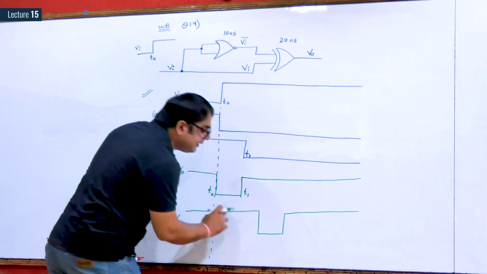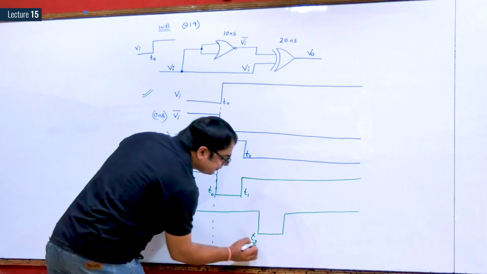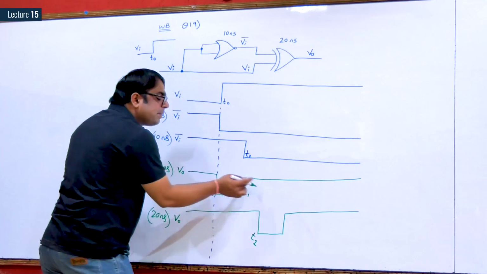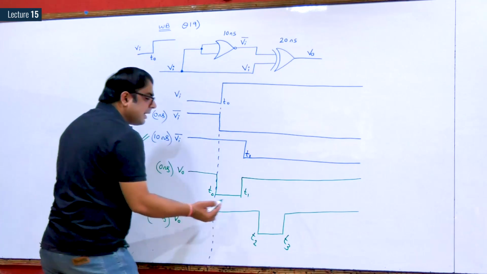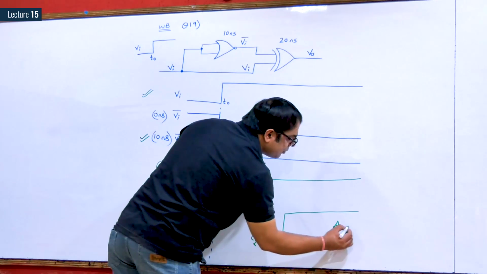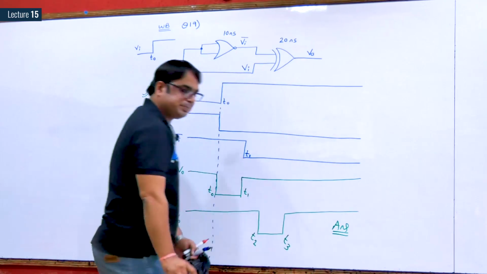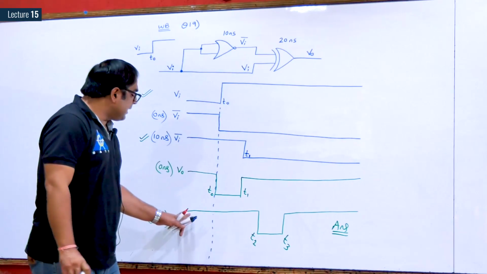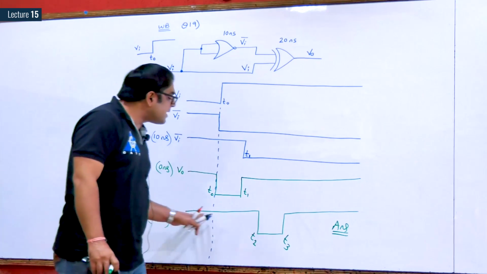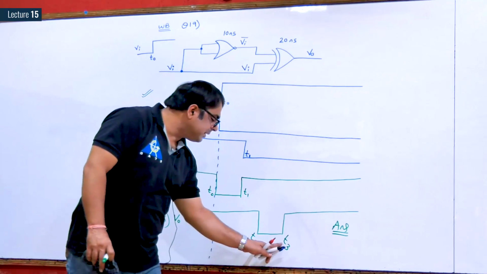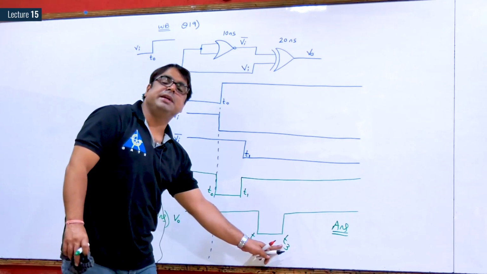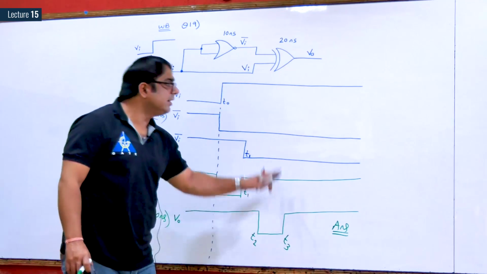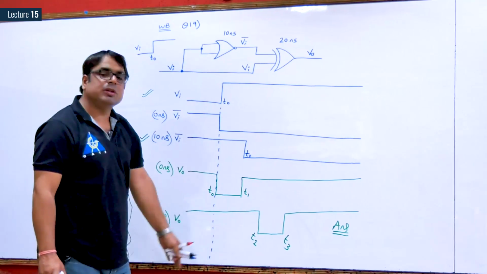T0 plus 20 will be T2 and T1 plus 20 will be T3. This is the correct waveform. You can check in your options. So the correct waveform is always at logic high except the interval T2 and T3. This is the solution of question number 19.